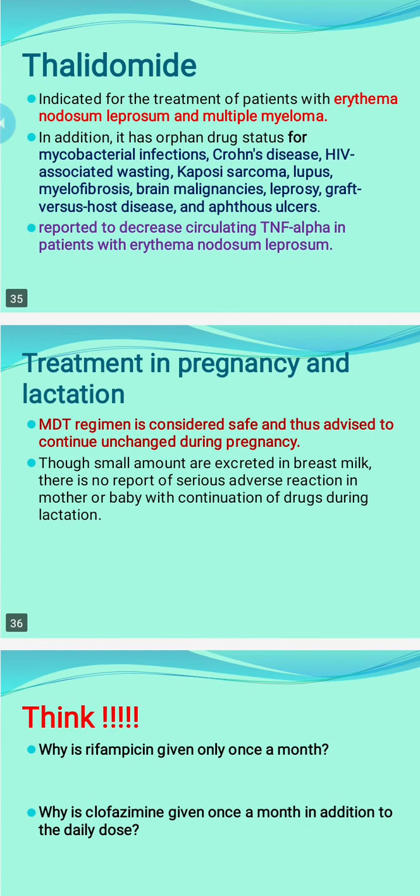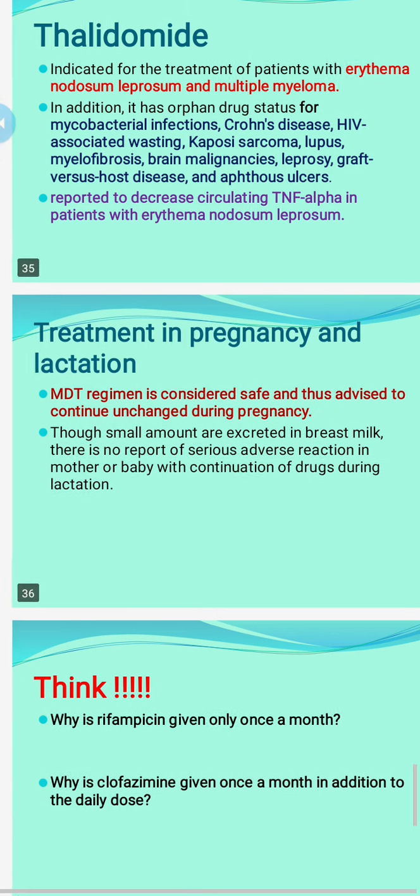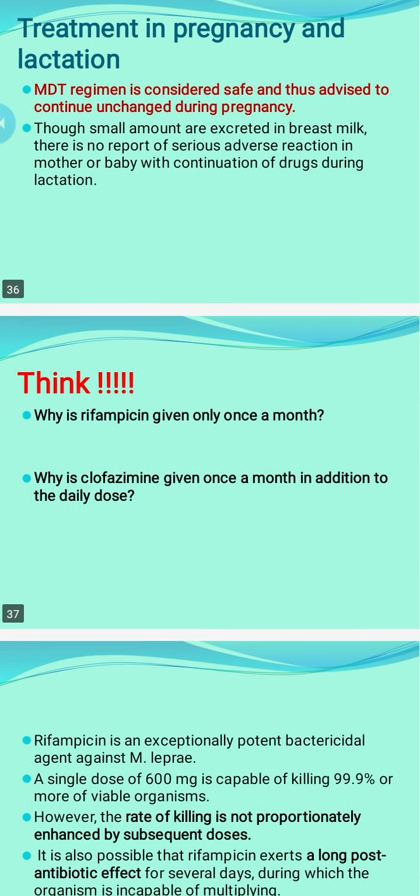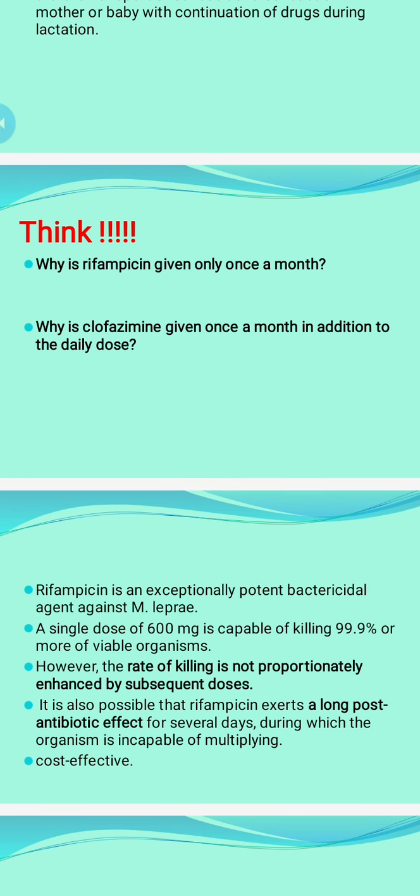So two questions: why is rifampicin given once a month only? Why is clofazimine given once a month in addition to the daily dose? These are the two explain-why questions. The first question is already discussed. Rifampicin is an exceptionally potent bactericidal drug against Mycobacterium leprae. A single dose of 600 mg is capable of killing 99.99% of bacilli, and the rate of killing is not proportionately enhanced by subsequent doses. So if we give rifampicin once a week or once every 2 weeks, there is no proportional killing, because a single dose can kill 99.99% of bacilli.